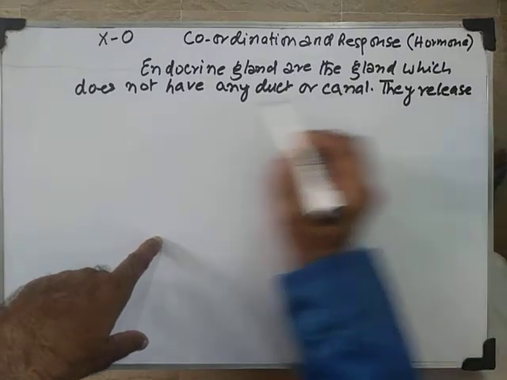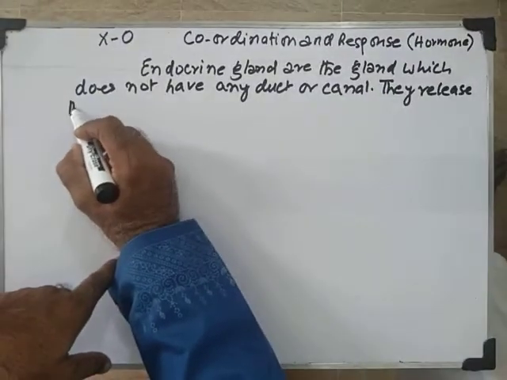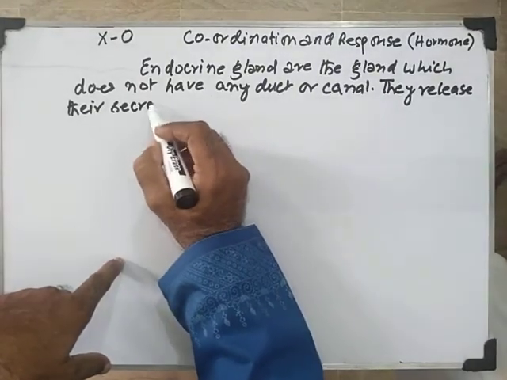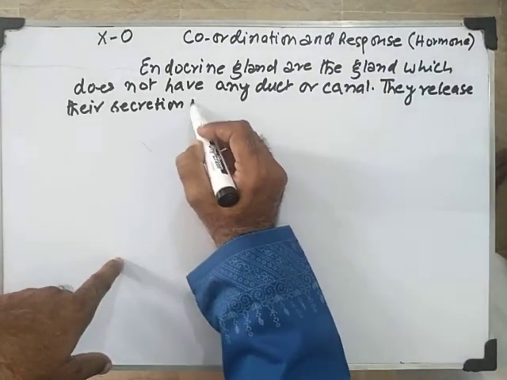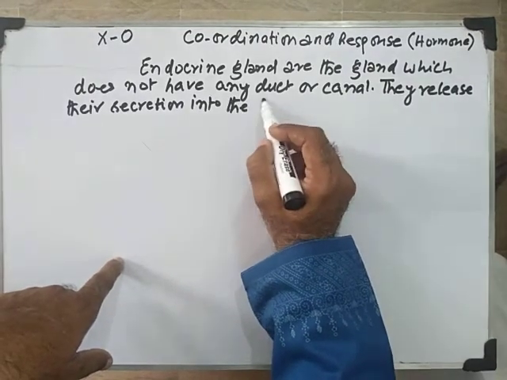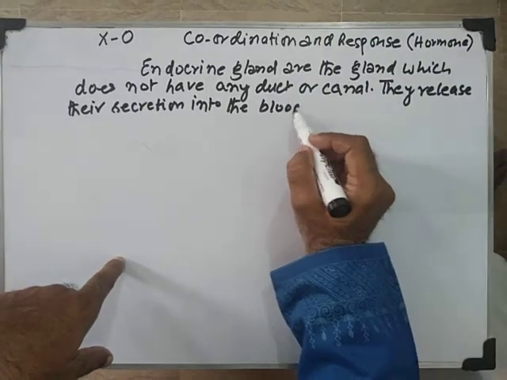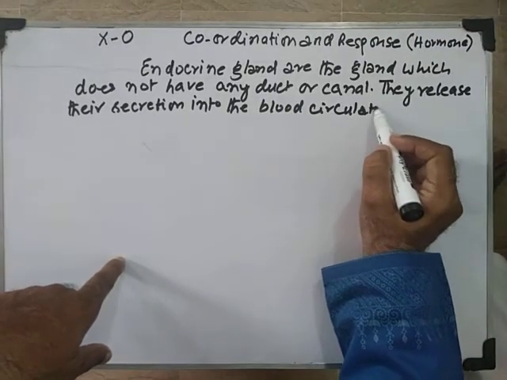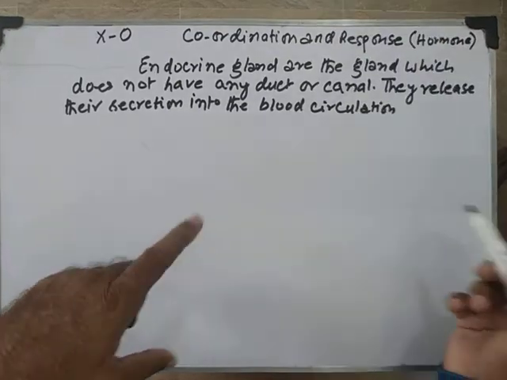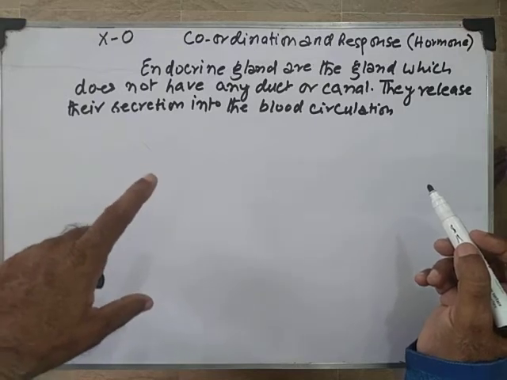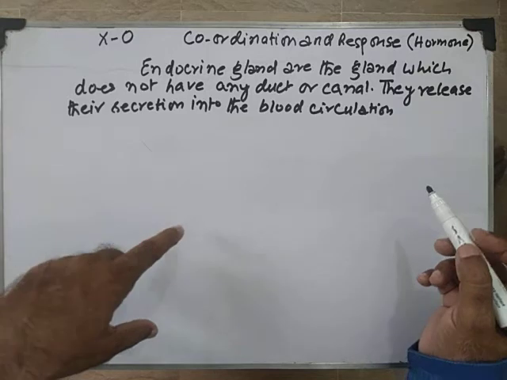They release their secretion into the blood circulation. So this is clear. Endocrine glands are the gland which does not have any duct or canal. They release their secretion into the blood circulation.